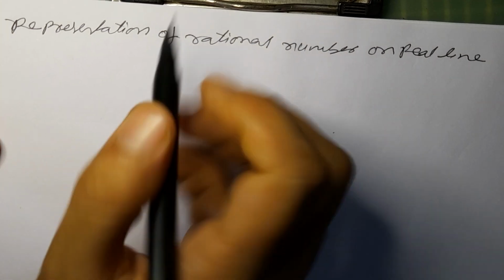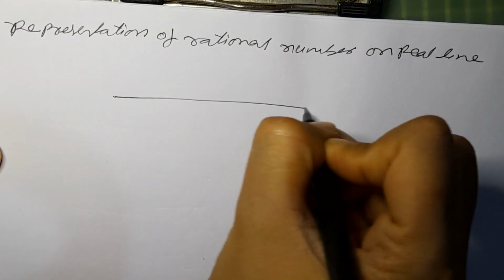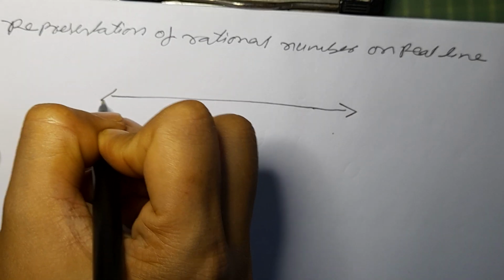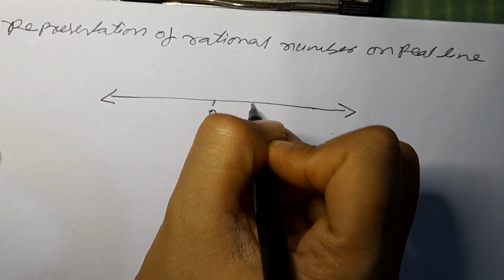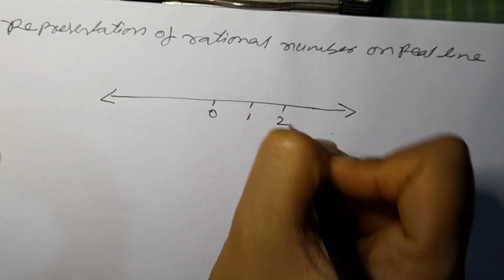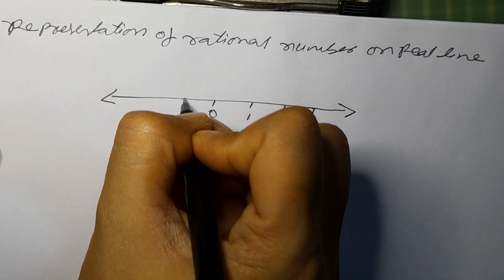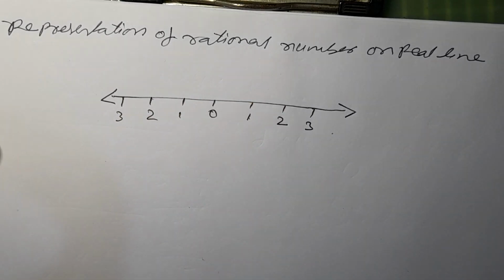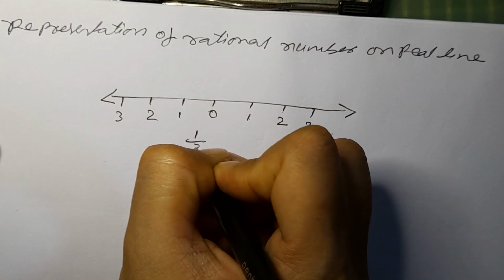Whenever a number is given, we have to represent it on the number line. What is a number line? This is a number line. It goes up to infinity. This side is positive and this side is negative. If there is a 0, this side will be 1, 2, 3, and this side 1, 2, 3. If any rational number is given, we have to represent that rational number on the number line. Let's take 1 by 3.